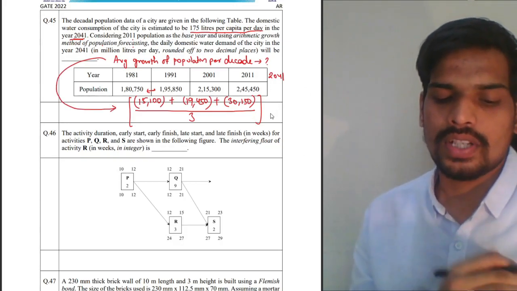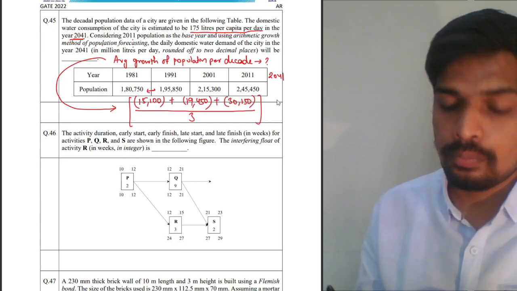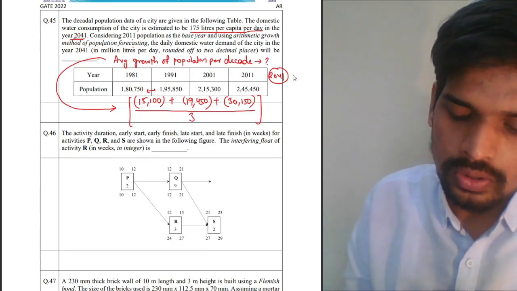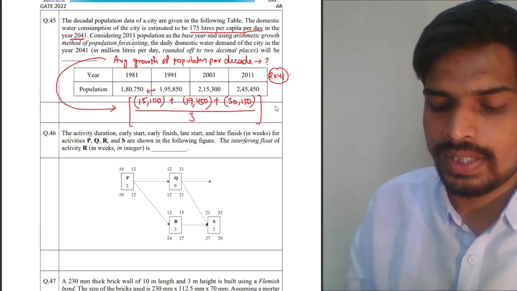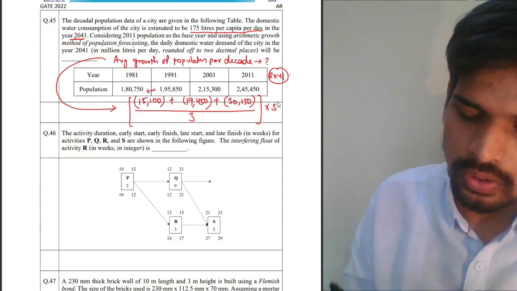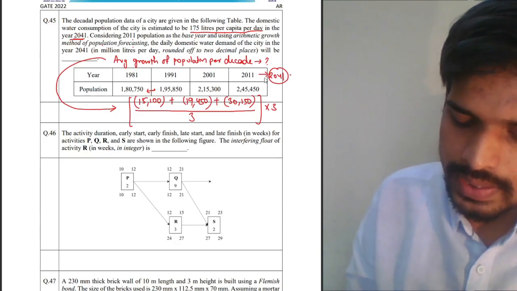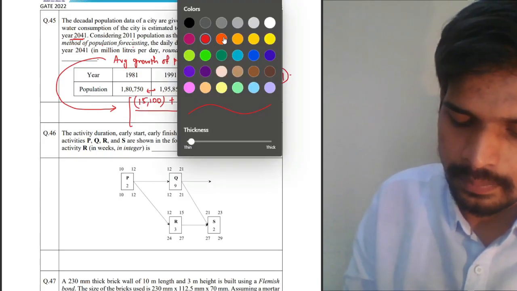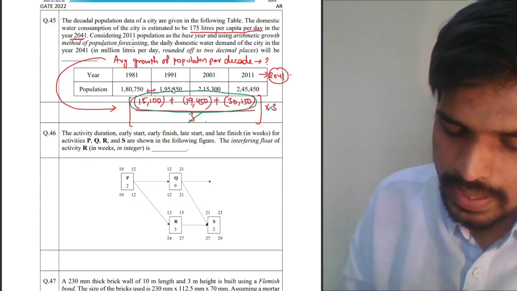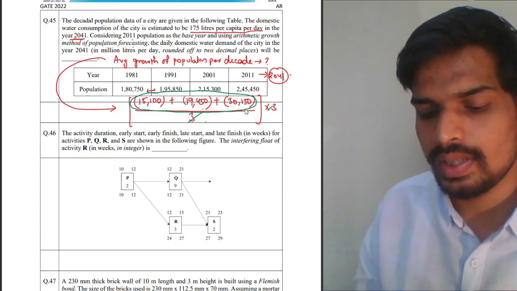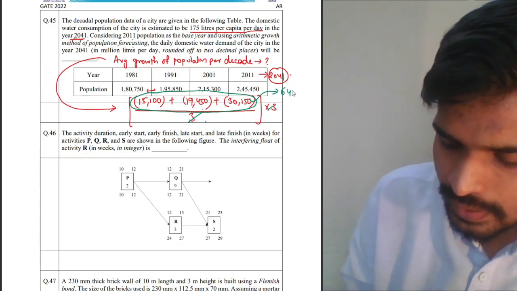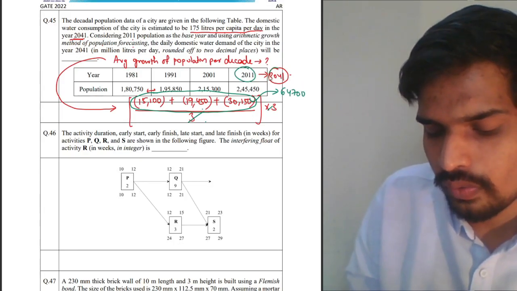Now, once you get this average growth of the population, we are forecasting the population for 2041. So 2041 is basically 3 decades after. So to find out the population growth by 2041, multiply this by 3 because we are forecasting a population for 3 decades later. So the growth of population from 2011 to 2041 is simply this. Divide by 3, this 3 and 3 get cancelled. So basically this portion 15100 plus 19450 plus 30150. I think this should come around 64,700. That's the population growth from 2011 to 2041.